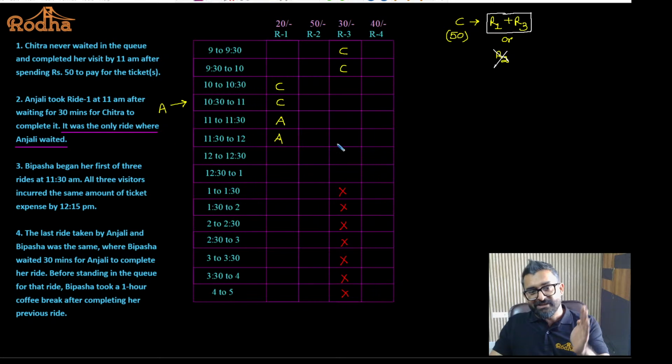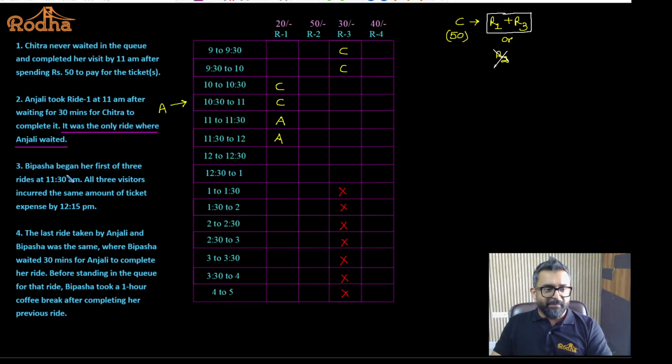After this, whatever ride Anjali takes, she will not need to wait. That means if she is going to take the next ride, she will take it at 12. Okay, Anjali must be taking the ride at 12, and third ride 1, fourth ride 2, something like that, if she is going to take all 4 rides.